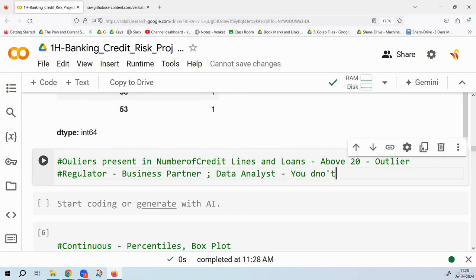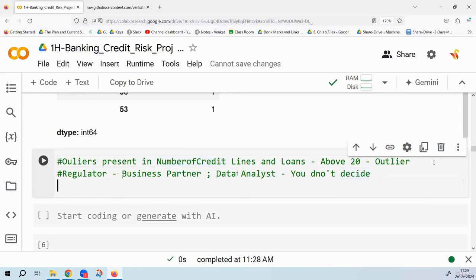Okay. Are you with me? Who gives you that overall number? Your business partner will give you that. Right now, for the sake of discussion, I have written it. But in reality, when you're working in a company, you will be talking to your business partner. They will give you an idea: you know what, maybe above this, we should consider that as an outlier. Then we will be cleaning this later on. So this variable needs cleaning.